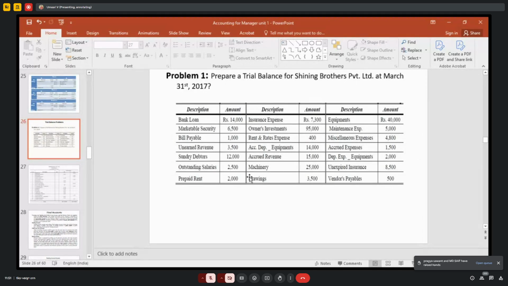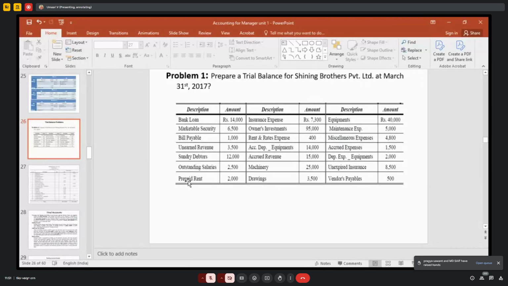And why is the prepaid rent treated as an asset? Why is it treated as an asset? Because you are paying in advance, right?